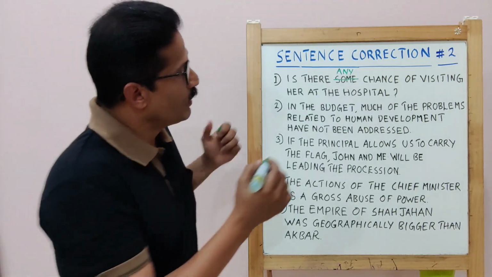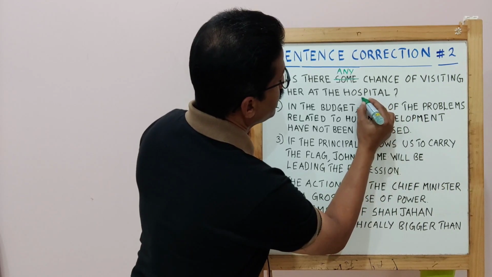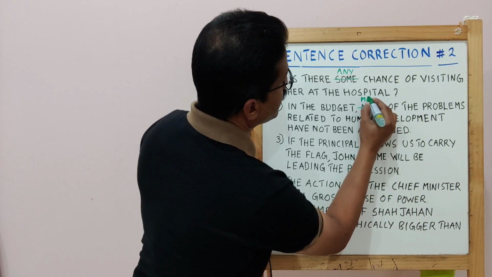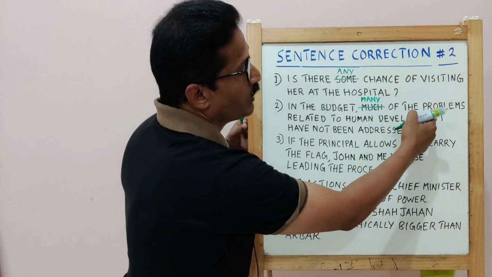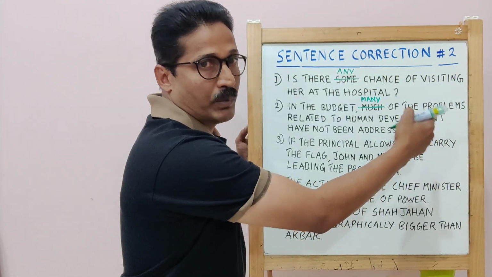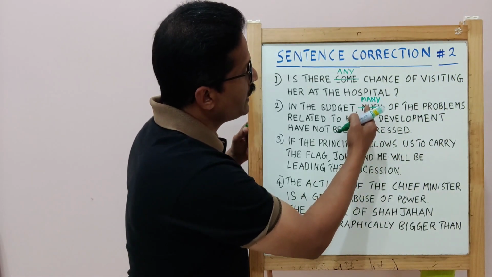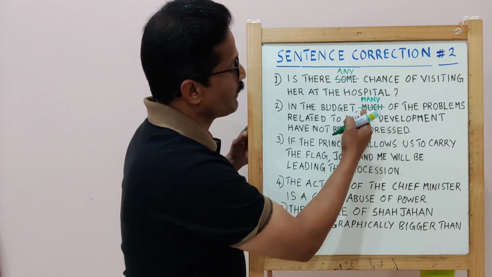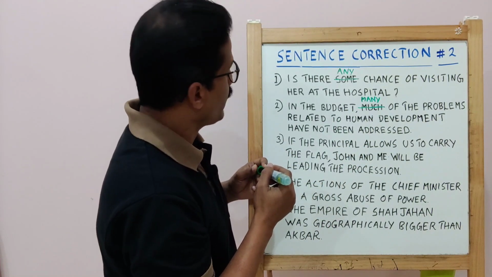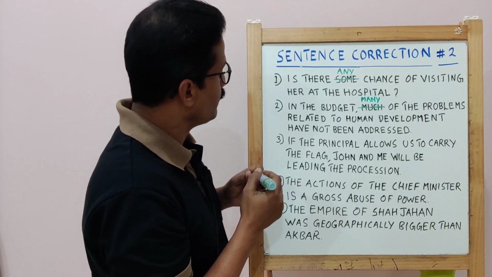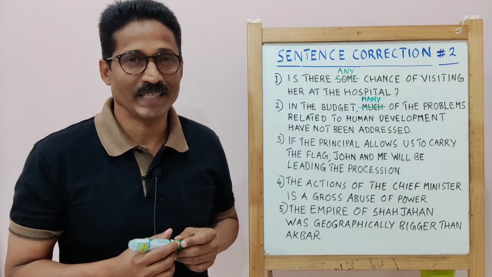Here, this much should be replaced by many, because the noun problem is a countable noun. Okay? So we have to use many instead of much. And the sentence can be read as, in the budget, many of the problems related to human development have not been addressed.